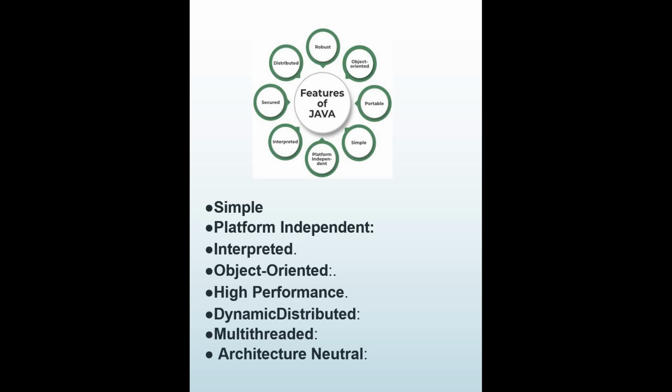Then we also have high performance, faster than a traditional interpreted programming language. It's faster because we worked with abstractions and then we use many other methods, right? We use overriding, overloading concepts that make it a little faster or high performance. Then it is dynamic, supports dynamic loading of classes and interfaces. Then distributed features of Java make us able to use files by calling the methods from any connected machine. Multi-threaded deals with multiple tasks at once by defining multiple threads. Architectural neutrality means it is not dependent on any architecture.